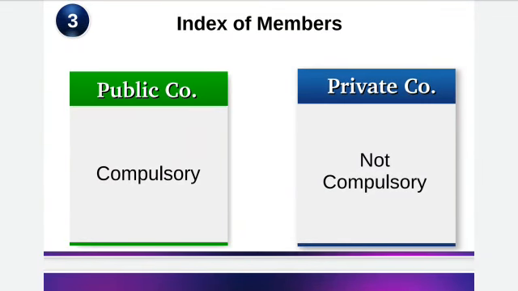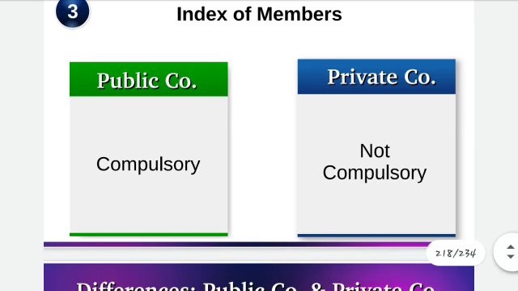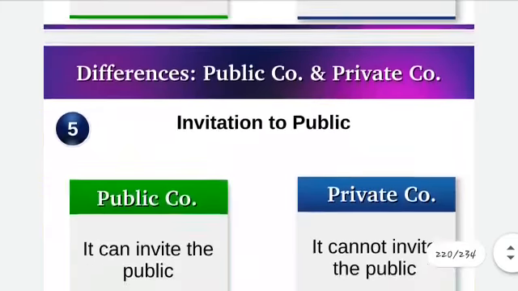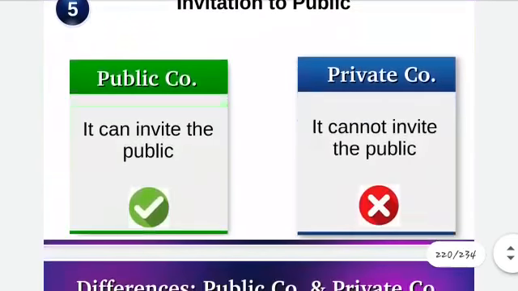Index of members. As I already told, private company, they don't need to prepare this index. They don't need to keep the index of the members, but public company should have this. Transfer of shares. In private company, the shares and debentures cannot be transferred. It cannot be sold in the open market. But in public company, there is no such restriction. Then, invitation to public. Public company can invite the public. Private company cannot invite the public.